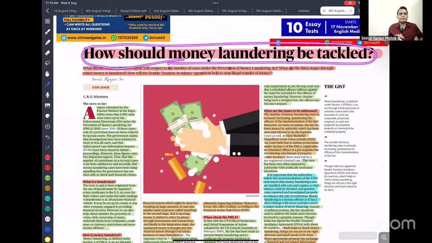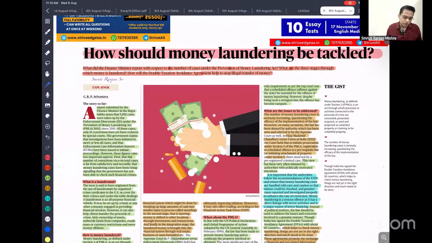So what do you mean by money laundering? Money laundering is a process of converting illegal money. Let's say you are generating a huge amount of illegal money by drug trafficking, human trafficking, alcohol trading, illegal cultivation of ganja, extortion, or criminal activity. If you are generating that money, that means your money is illegal. The process of converting this illegal money into legal is called money laundering.